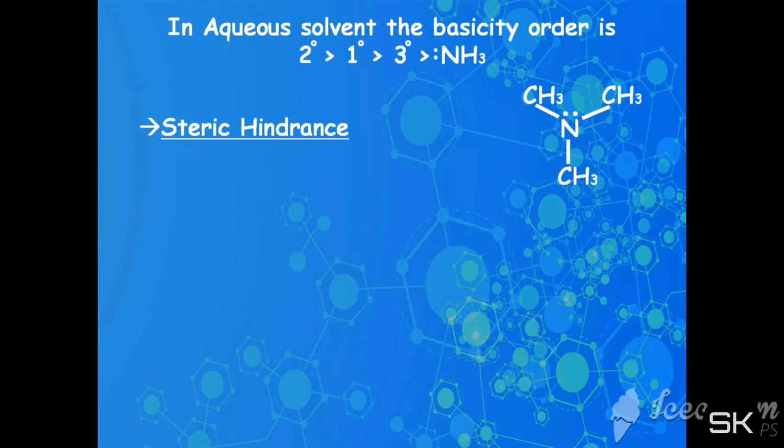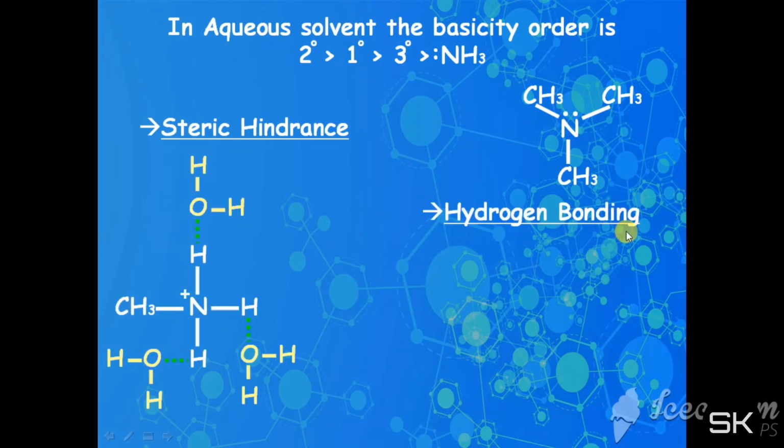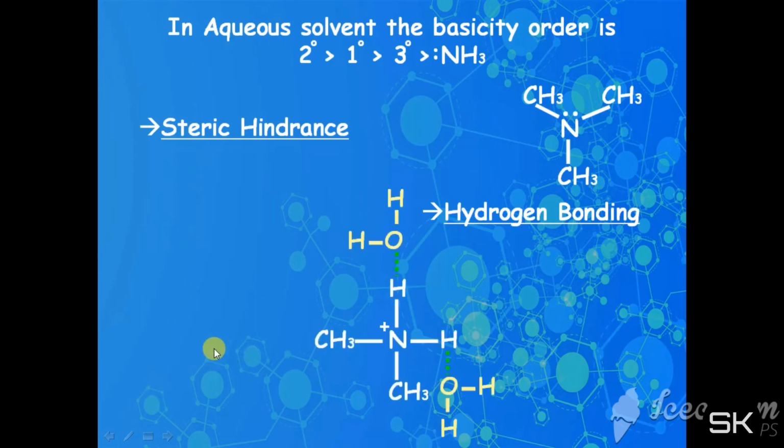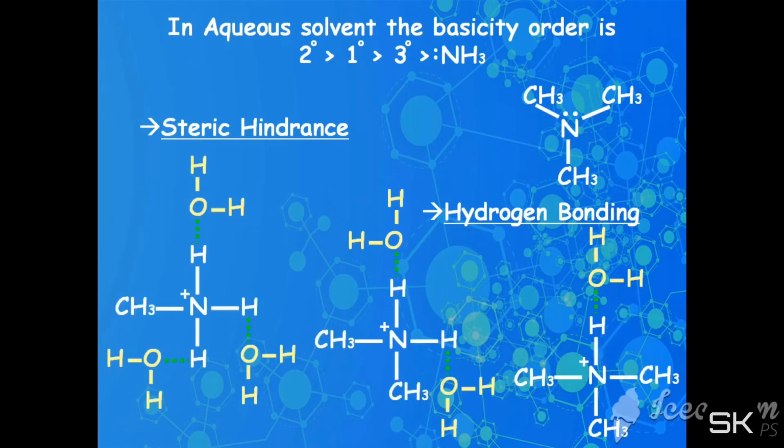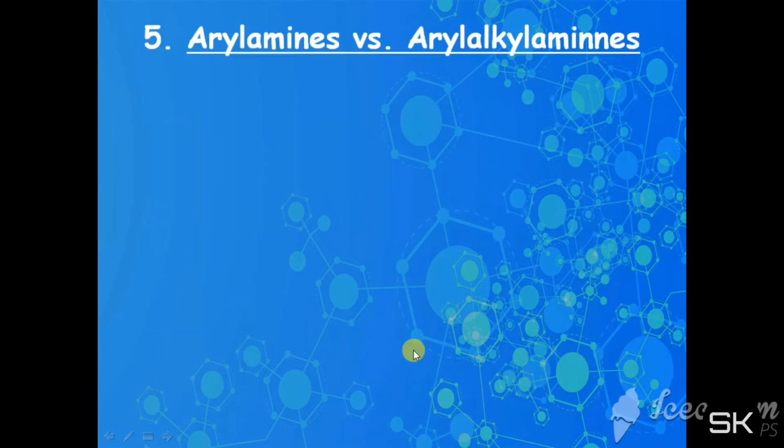The other effect which is present in aqueous solvent is hydrogen bonding. Hydrogen bonding is a stabilization factor. Here we can see in primary amine the number of hydrogen bonds with water molecules is 3. There are 2 hydrogen bonds in secondary amine, and in tertiary amine the number of hydrogen bonds is 1. This explains the weaker basic behavior of tertiary amine in aqueous solvent as compared to primary and secondary amine.